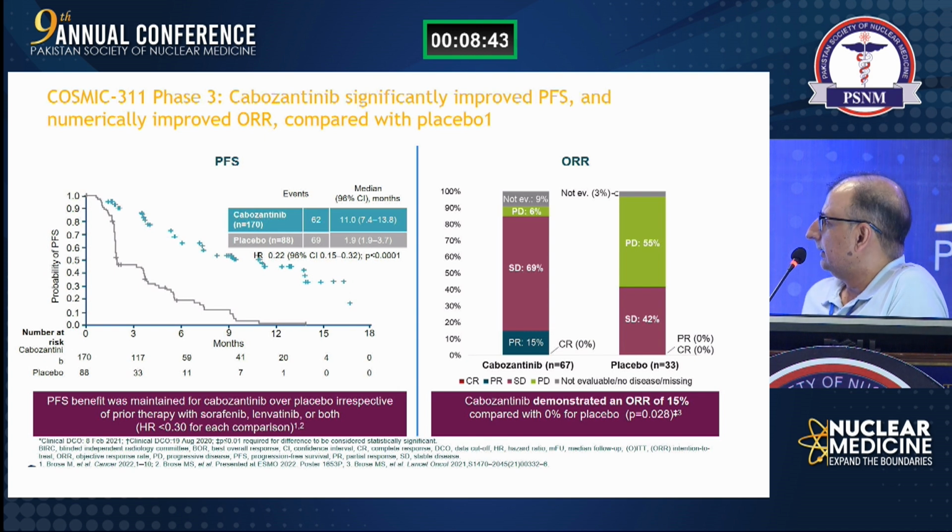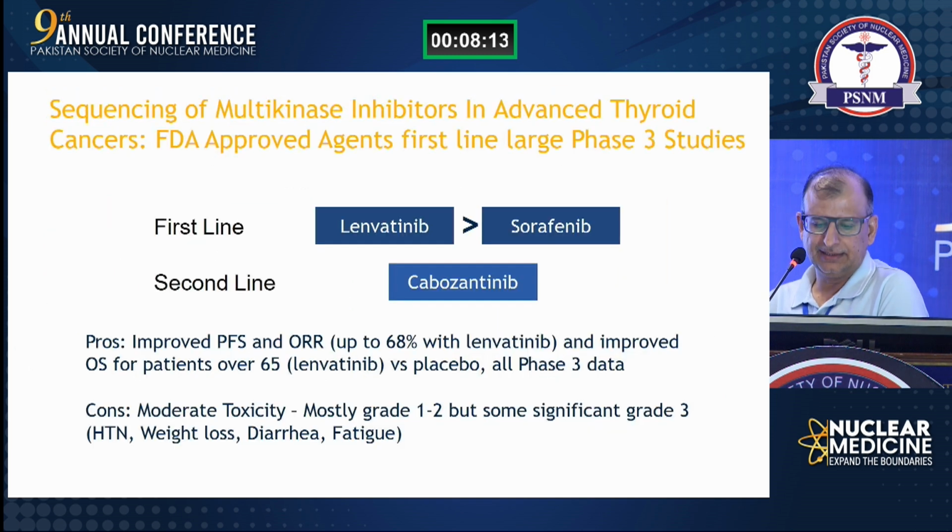This trial also tells us, if the patient progresses on lenvatinib and sorafenib, how poorly the disease progresses if we do not give anything. Look how the patients progress very quickly. So if the patient can afford it, then we can give this TKI if the patient progresses on sorafenib and lenvatinib. This is also a phase 3 trial. So these three are the multi-kinase inhibitors.